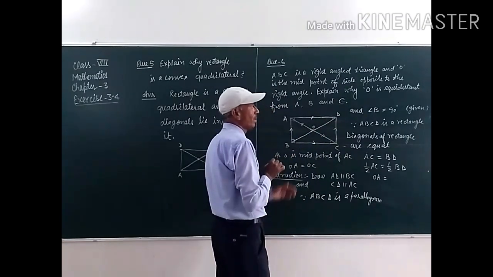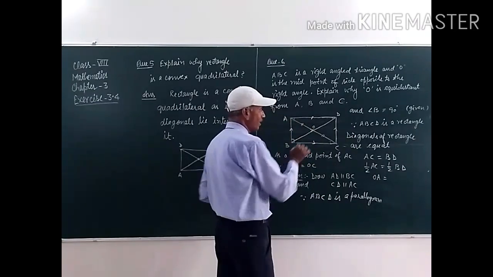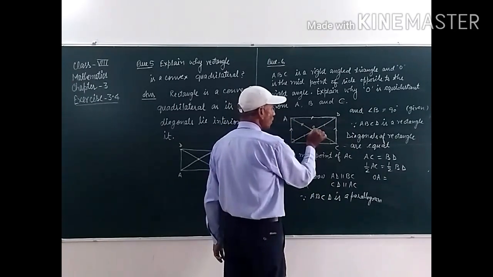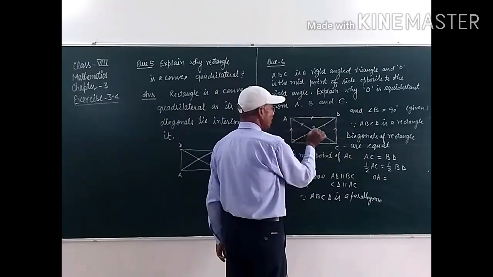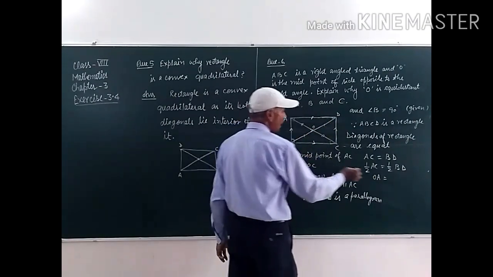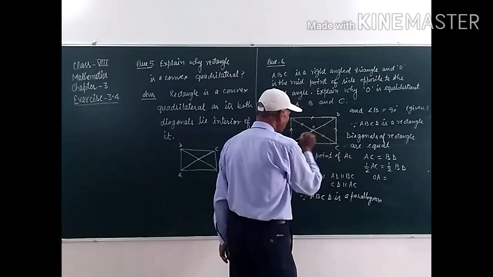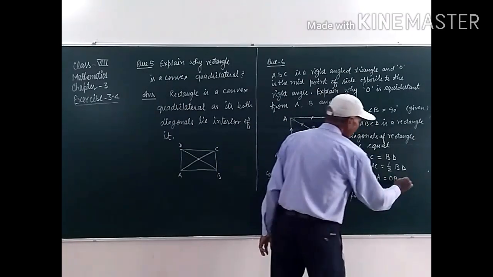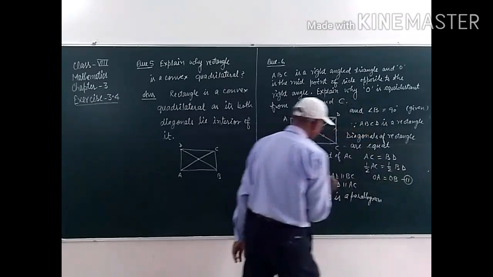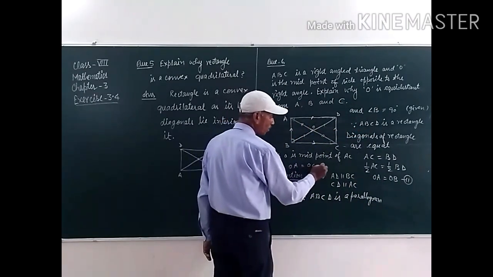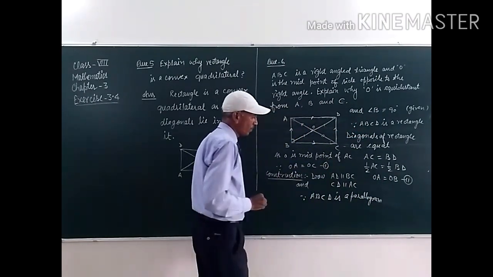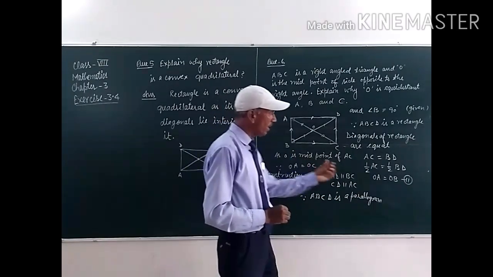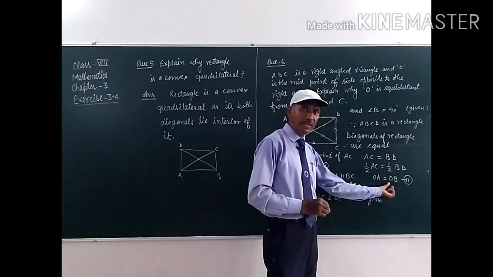Diagonals of a parallelogram bisect each other. So these are also equal, student. So OB is equal to OD, and half of BD is equal to OB. Clear, student? This is the second, and OA is equal to OC is the first. Using first and second, OA equals OC and OA equals OB.